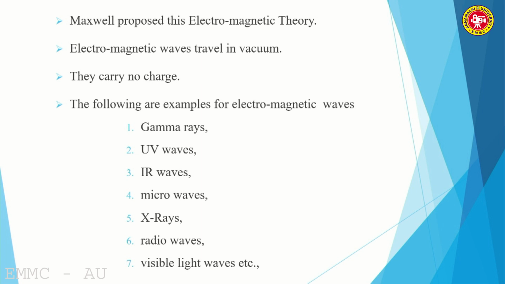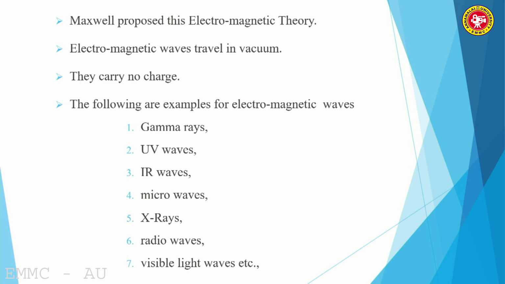Therefore, gamma rays, no charge, but travel at the velocity of light. UV rays, no charge. No charge means neither having positive charge nor having negative charge. Therefore, it is unaffected by both electric field and the magnetic field. So, all the 7 examples I have furnished here belong to electromagnetic waves, completely chargeless, and also they are traveling with the velocity of c.